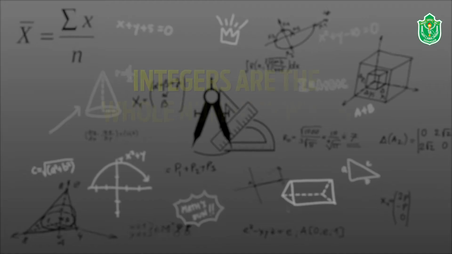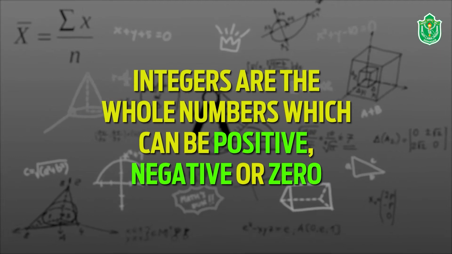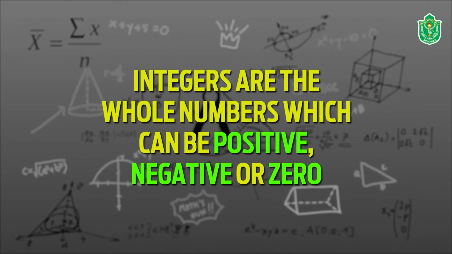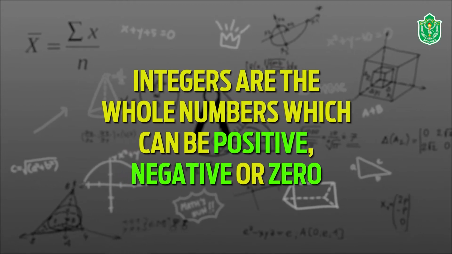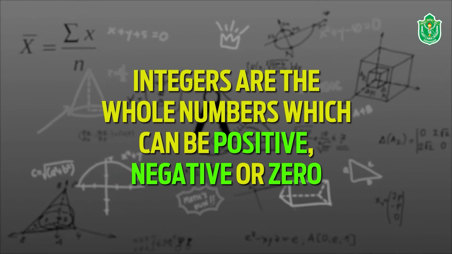Integers. So if we would like to define the integers in simple words, we can say that the integers are the whole numbers along with the negative naturals.